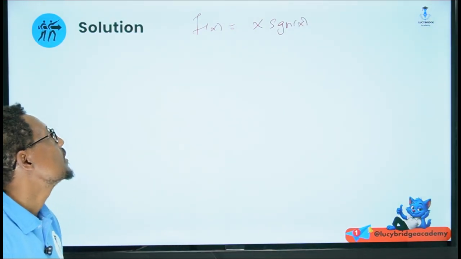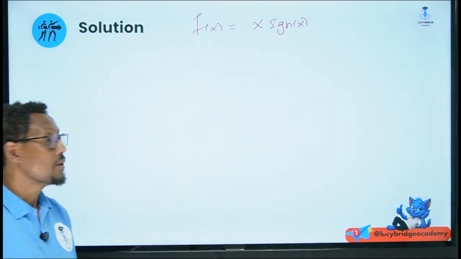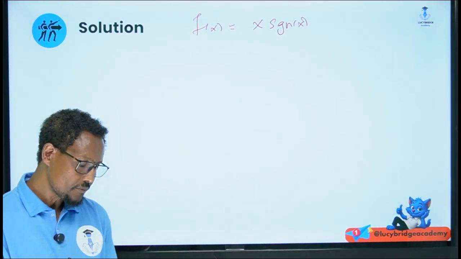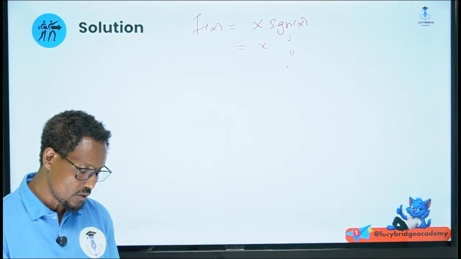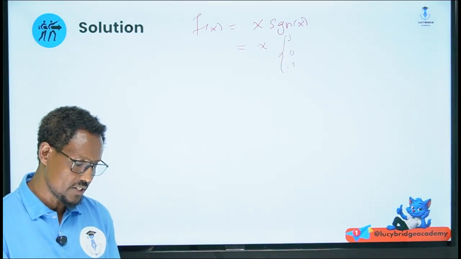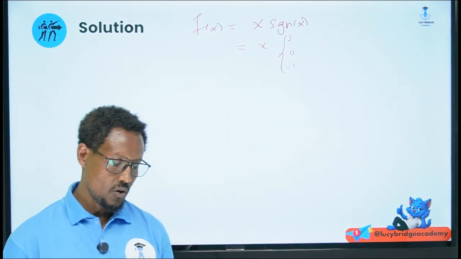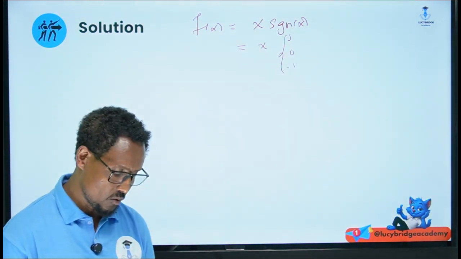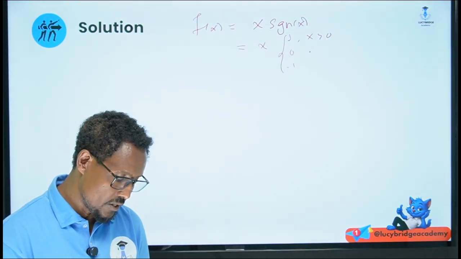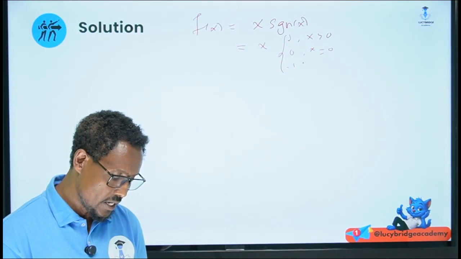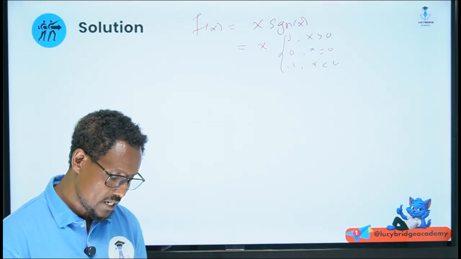Now this means f of x is equal to x times, but what, signum of x? 1, 0 or minus 1. Don't forget this one. Signum of x is either 1 or 0 or minus 1. 1 when x is greater than 0, that means positive. 0 when x is equal to 0 and minus 1 when x is less than 0.